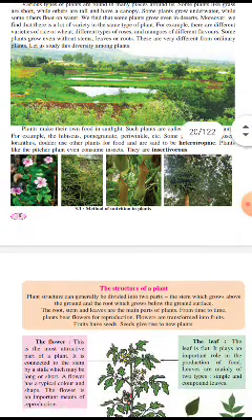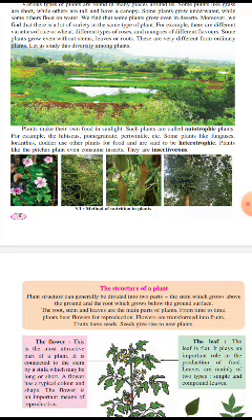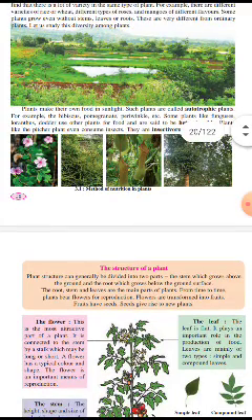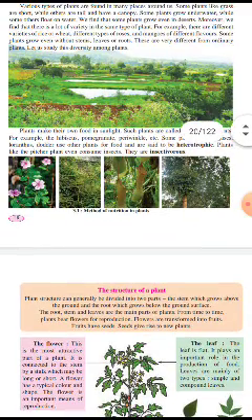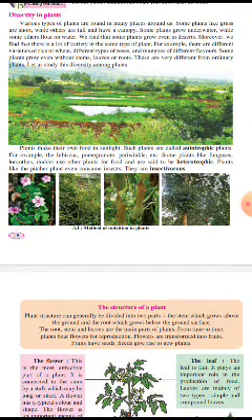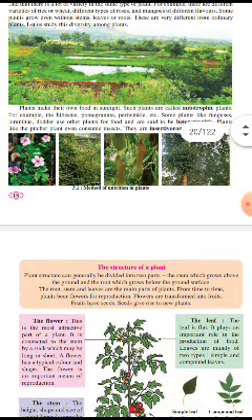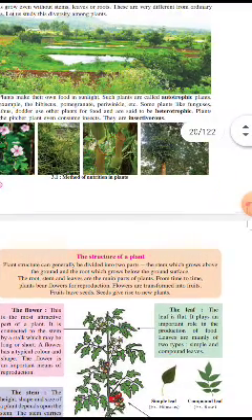Let us study this diversity among plants. There are some pictures shown here. In the first picture there is a variety of plants. Some plants are very tiny, some are huge. Plants make their own food in sunlight. Such plants are called autotrophic plants. Autotrophic plants are those which make their own food in sunlight.